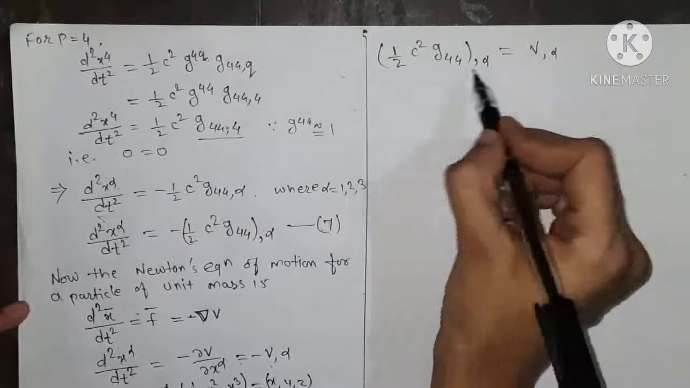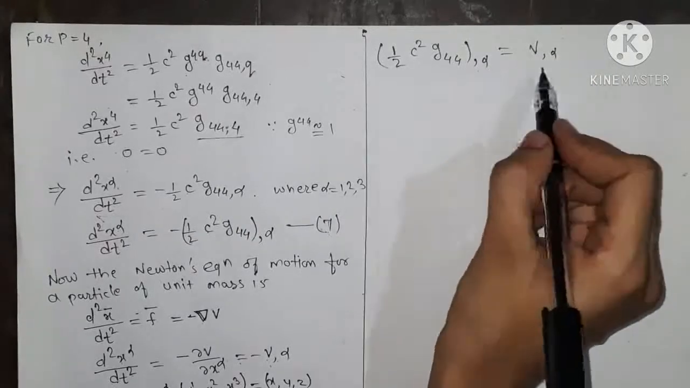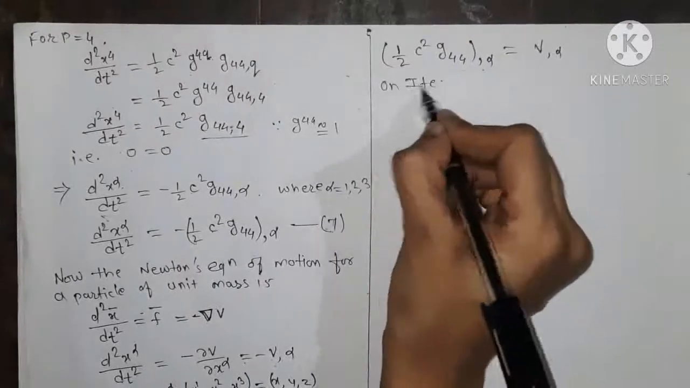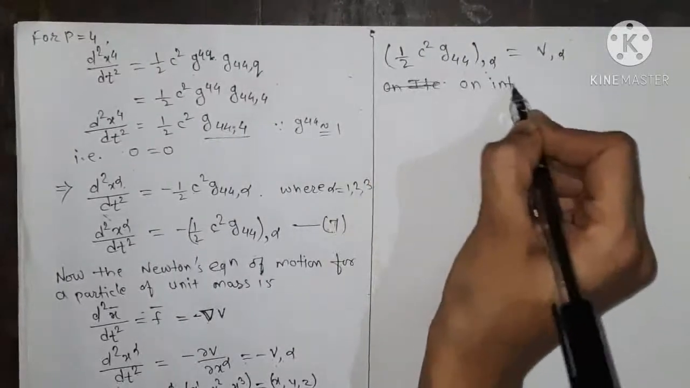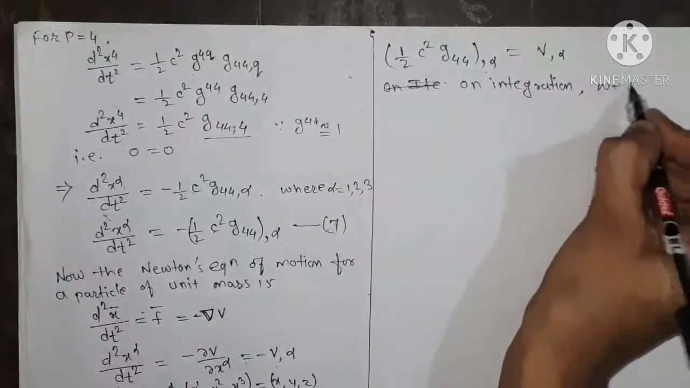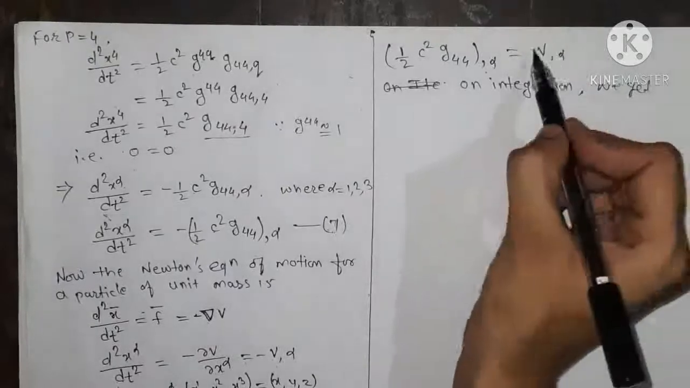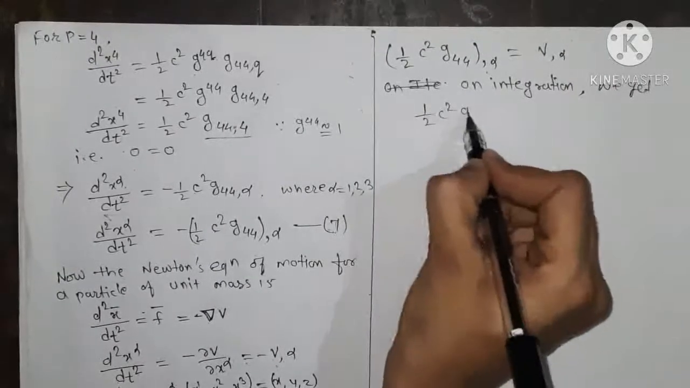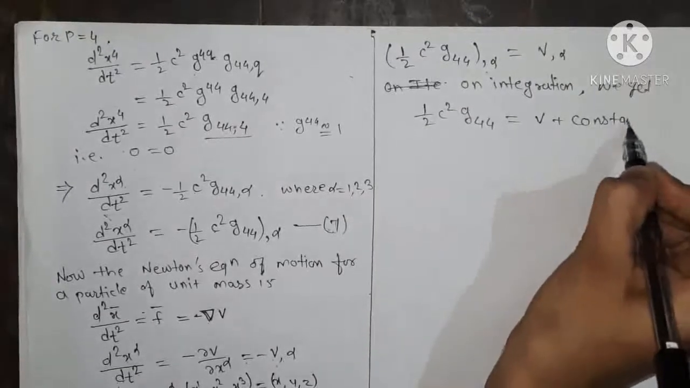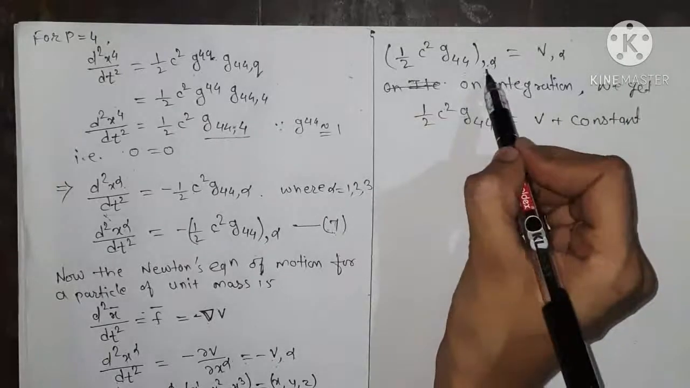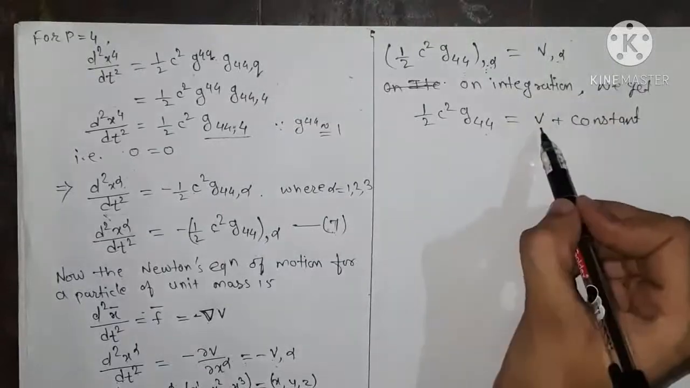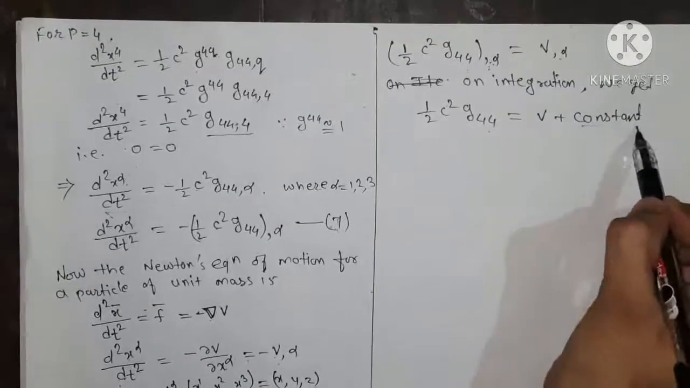So here is the derivatives term. Okay, so we can cancel out the derivative by integrating. So on integration we get 1 upon 2 c square g44 equals v plus constant of integration. Okay, so as the derivative is cancelled out with integration, here is the bracket only, and again alpha gets cancelled out with integration, so we have v plus the constant of integration.